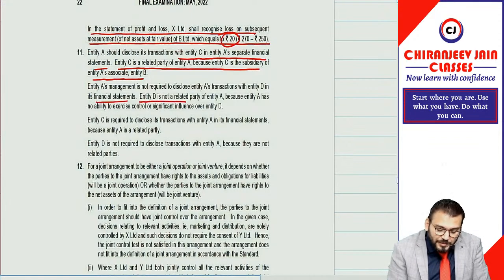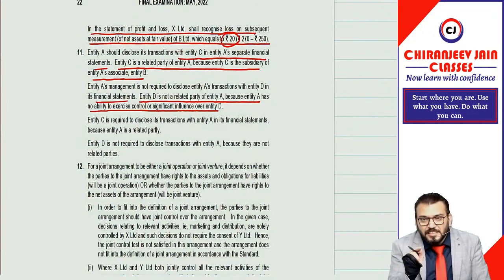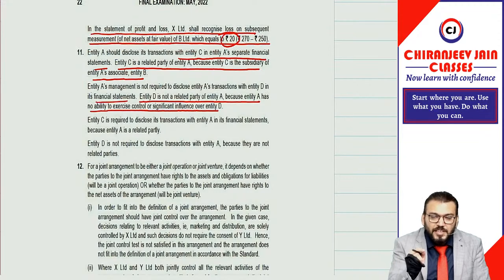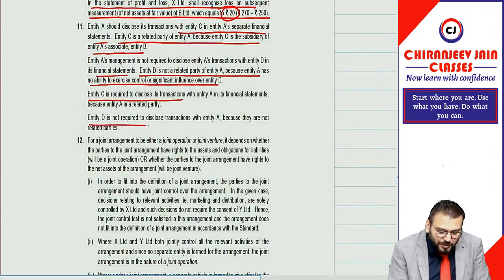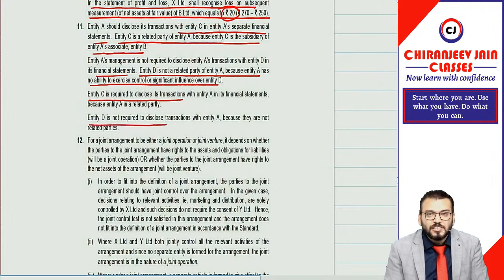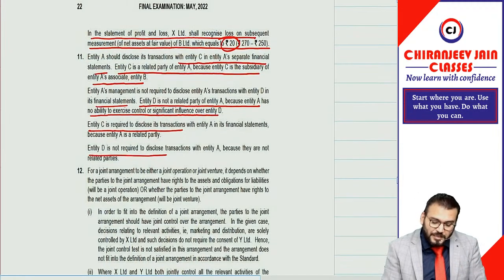Entity D is not a related party of entity A because entity A has no ability to exercise control or significant influence over D. The chain is always carried through to a subsidiary, so if B is an associate, the associate of B is not a related party. Entity C is also required to disclose the transaction, while entity D is not required to disclose such transactions in its financial statements. Understood? Simple, correct?